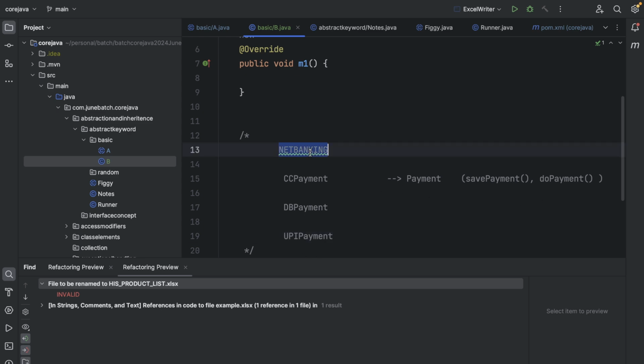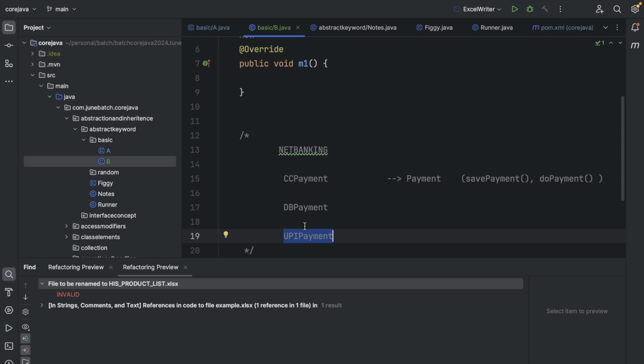So net banking will require you to log in to the website. UPI will require you to enter the PIN, and debit or credit card requires you to add the card details and then enter the OTP and the other things, right? So enter CVV and all those details. So the way to implement these things is different.